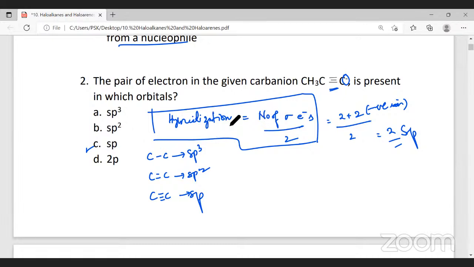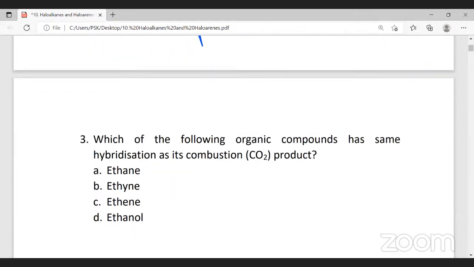Now, this is a carbanion. What do you mean by carbanion? Carbon having a negative charge will be called a carbanion. The next one, the third one.